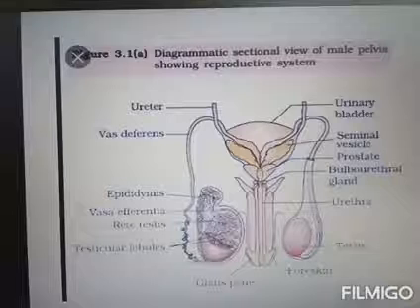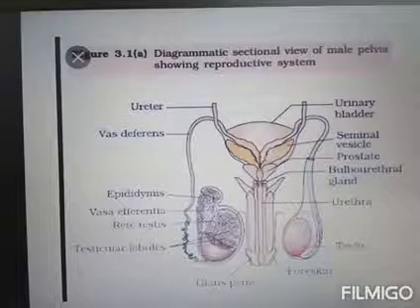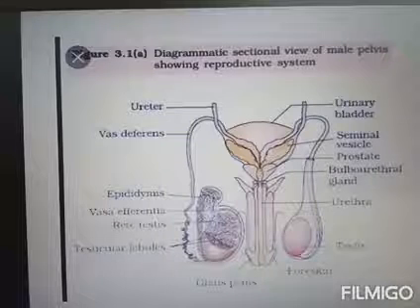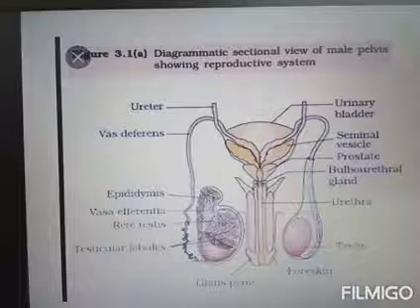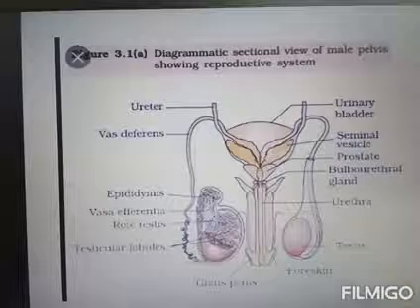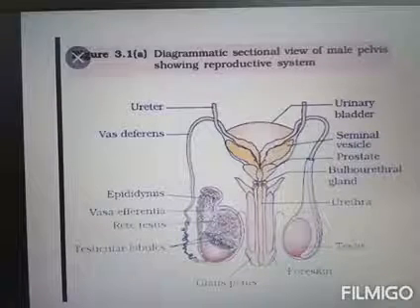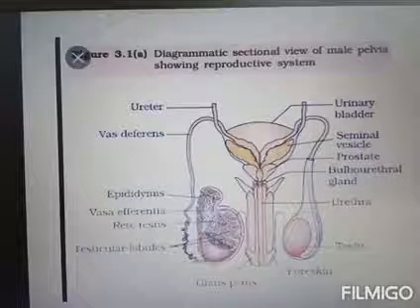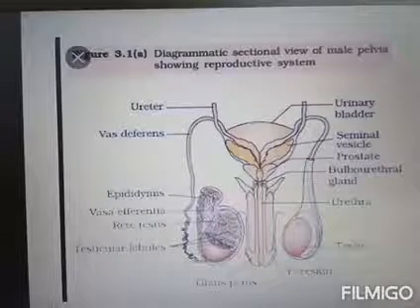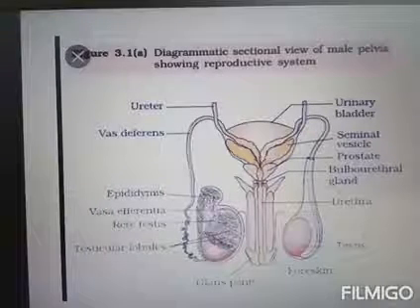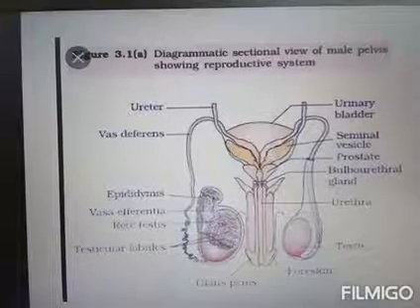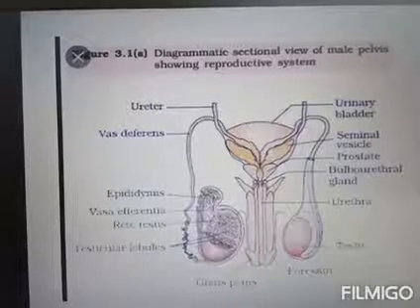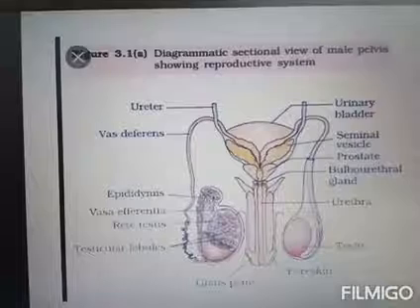The penis serves to transmit sperms into the vagina of the female during sexual intercourse. Again, the penis contains three cylindrical masses of erectile tissue, two dorsal corpora cavernosa and one ventral corpus spongiosum. The enlarged end is the glans penis, covered by the foreskin or prepuce.